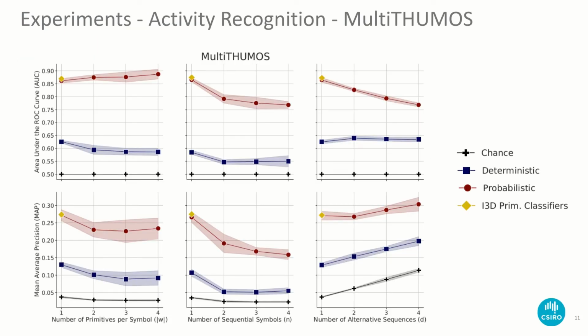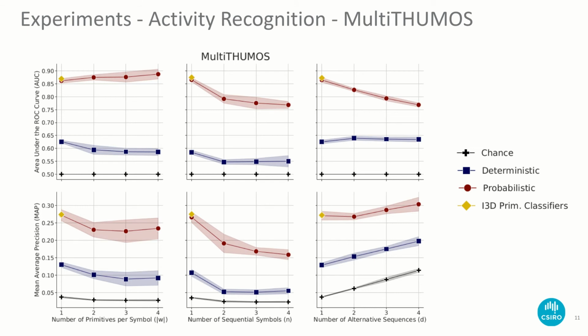In our experiments, we compare both approaches using real-world action recognition datasets, like Multi-THUMOS and Charades. More specifically, we mine different kinds of expressions from these datasets' annotations, and create a new dataset of expressions and their positive and negative matching video clips, which we use to compare the proposed deterministic and probabilistic inference procedures in terms of area under the ROC curve and mean average precision.